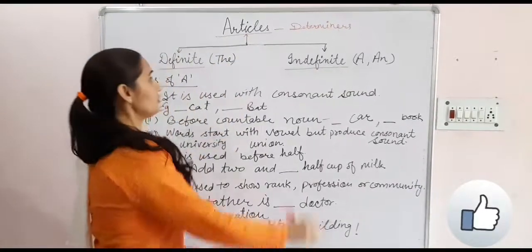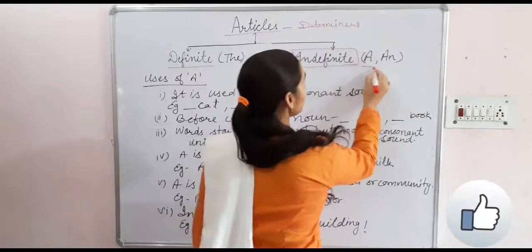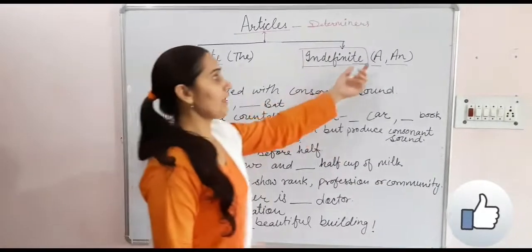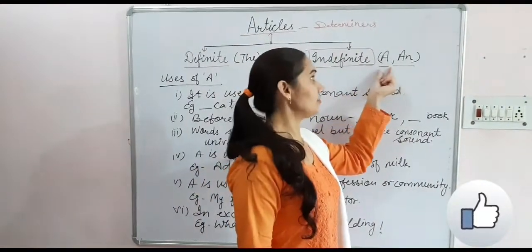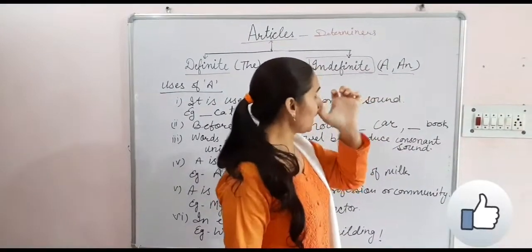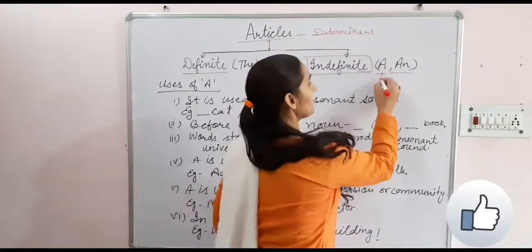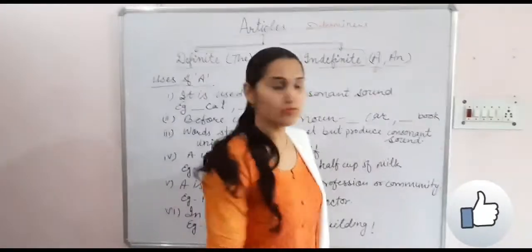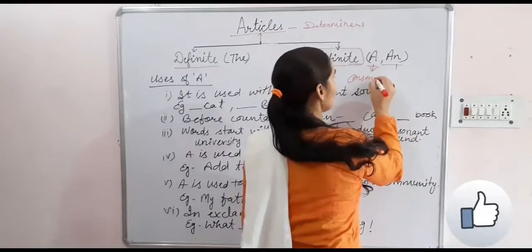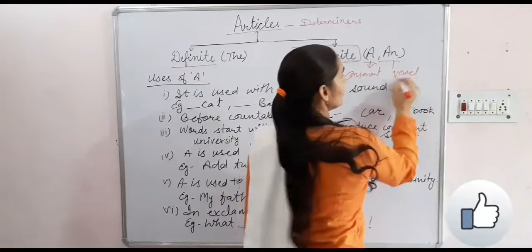Now we will do uses of indefinite articles, and the indefinite articles are a and an. The common use of a and an is with singular nouns, and both indicate different things: a is used with a consonant sound, and an with a vowel sound.